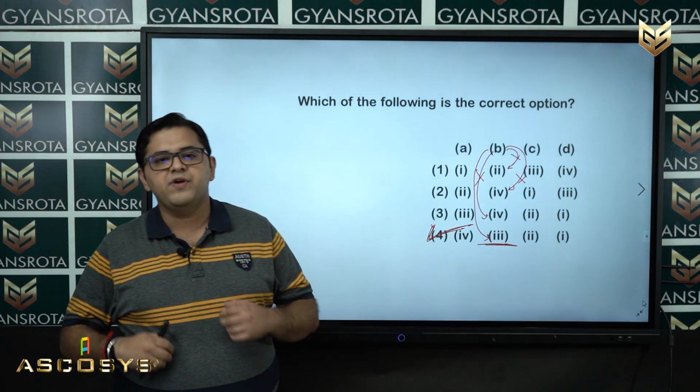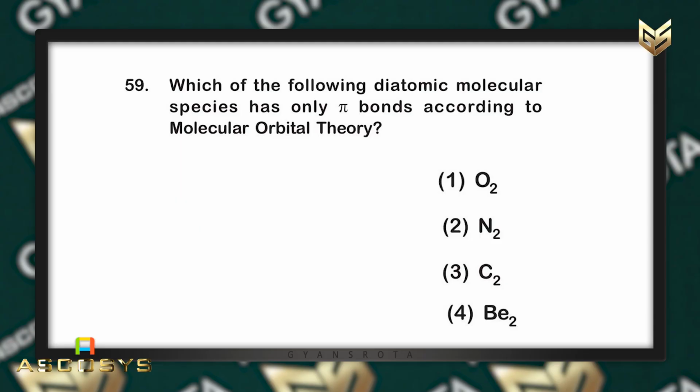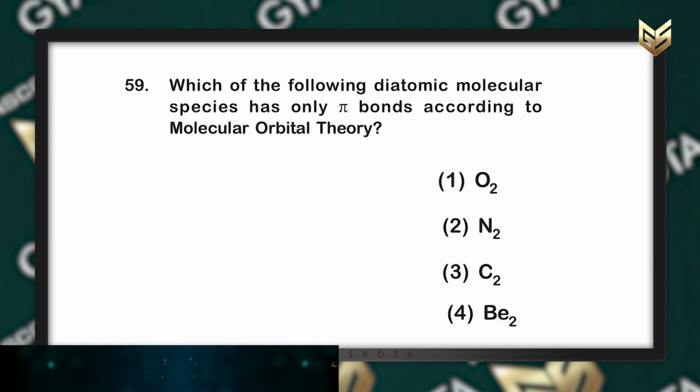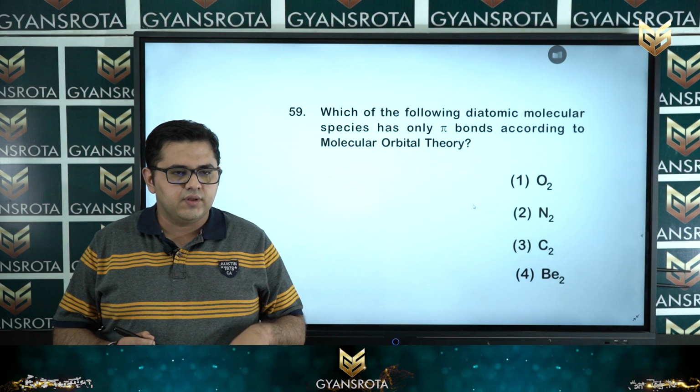So now we are moving to the next question, that is question number 59. Question number 59 is on your screen. Which of the following diatomic molecular species has only pi bonds according to the molecular orbital theory?